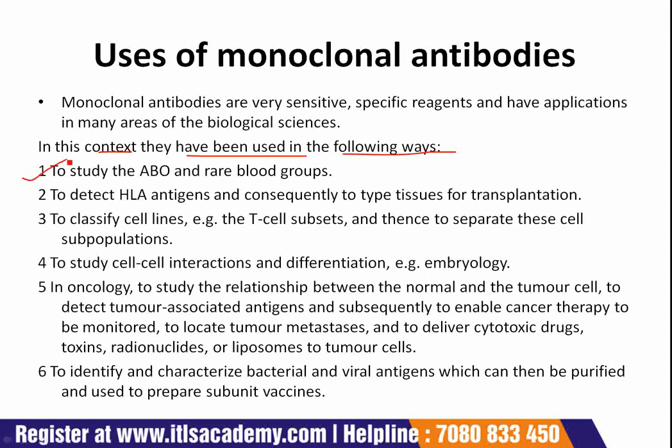First is to study the ABO and rare blood groups. Second, to detect HLA antigen and consequently to type tissues for transplantation.